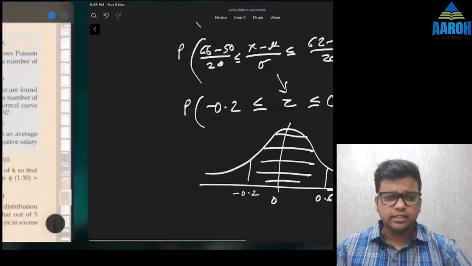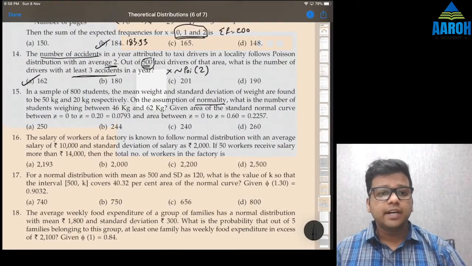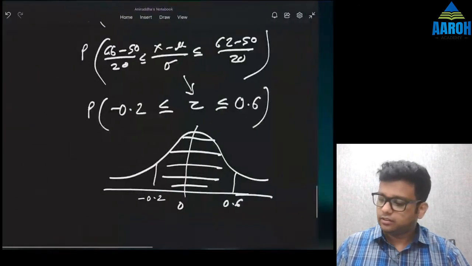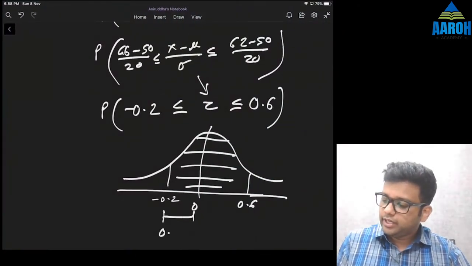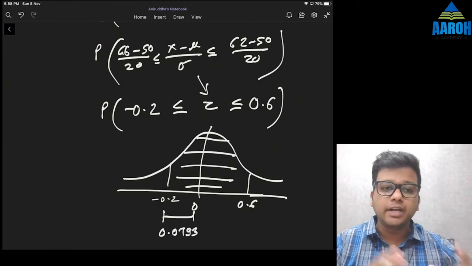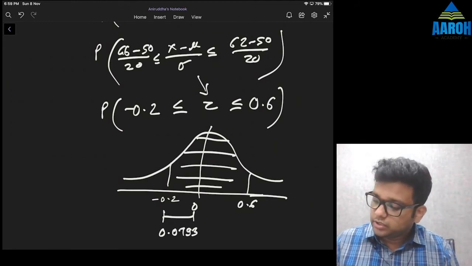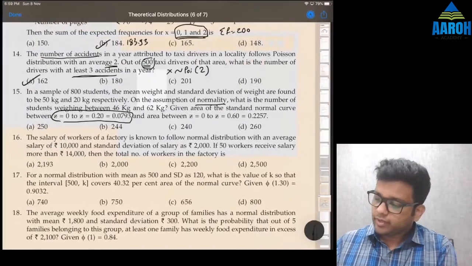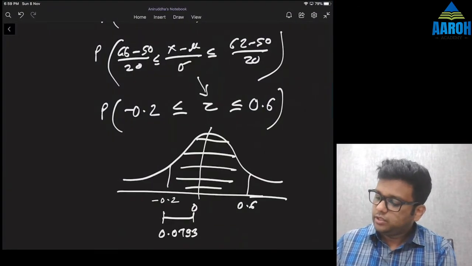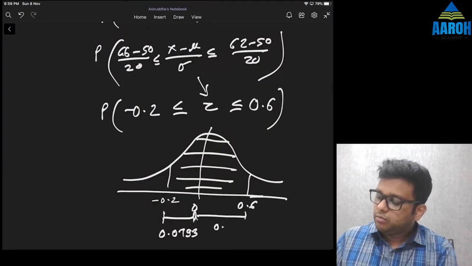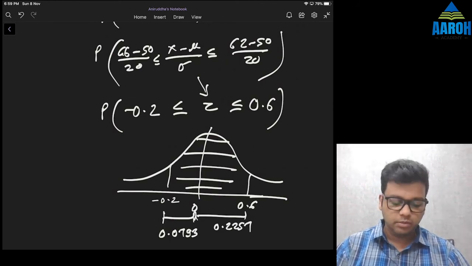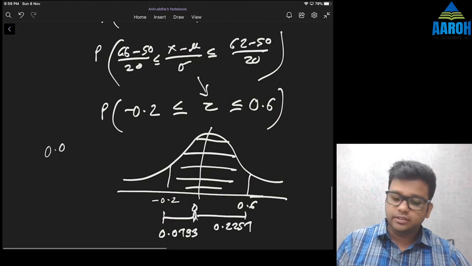Now let's see what they are giving in the question. Given the area of the standard normal curve between 0 and 0.2 is 0.0793. That means this area is 0.0793. They have given the area between 0 and plus 0.2, but that is the same because it is symmetric. So 0 and minus 0.2 also has the same area. And the area between 0 and 0.6 is 0.2257. So this area is given as 0.2257. So we can just add them to get our answer. 0.2257 plus 0.0793 gives us 0.305.